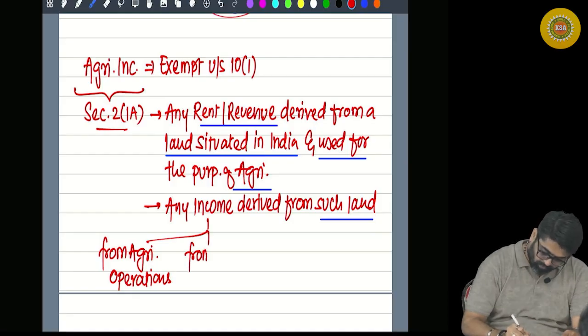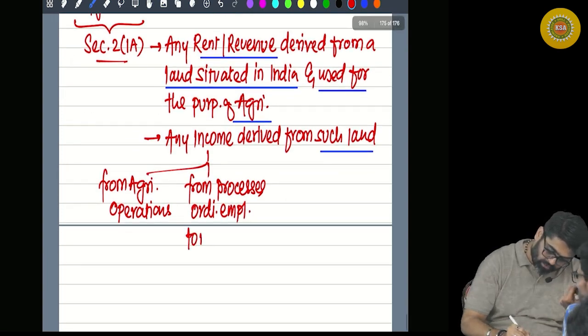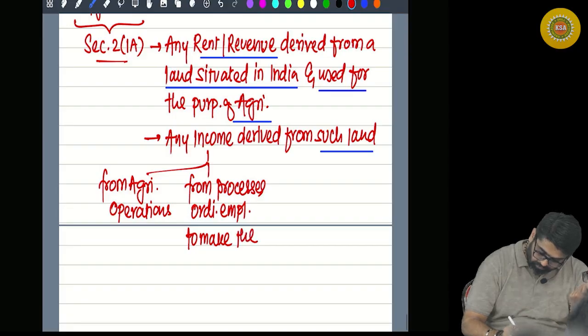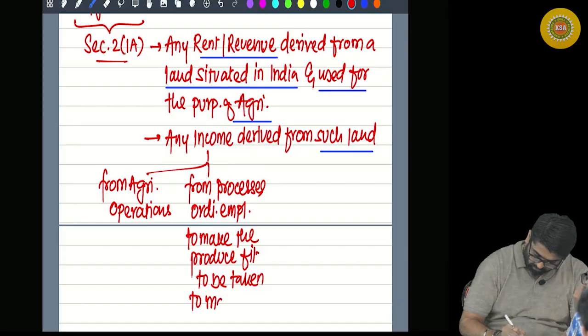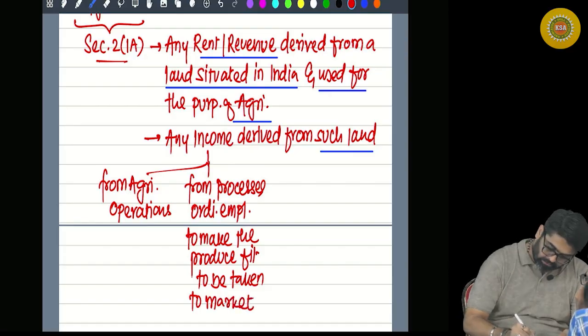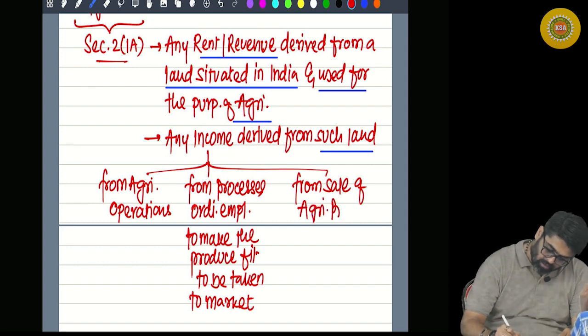Income from processes ordinarily employed to make the produce fit to be taken to market. And income derived from such land from sale of agricultural produce.